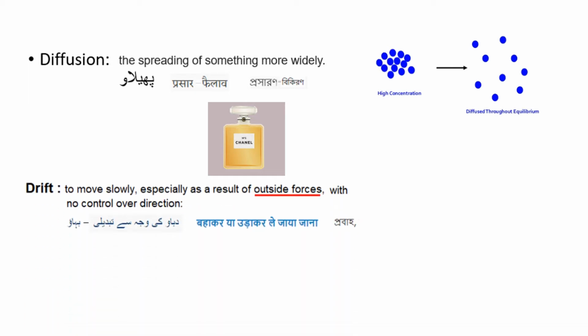Let's come to drift. The meaning is to move slowly, especially as a result of outside force. So this is important, that you have to have a force with no control over the direction. Although there is a force, there is no control over which direction it will move unless it is channelized. And in Urdu it is called bahaw.